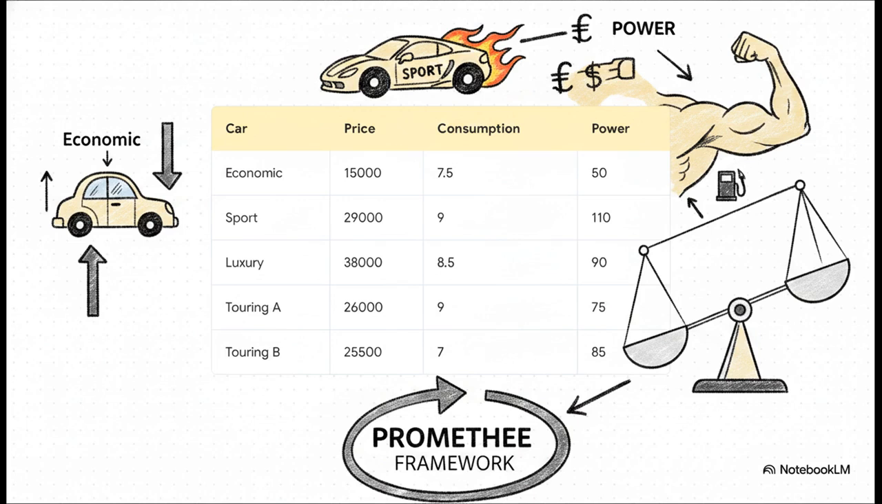The data reveals a hard, undeniable truth. No single car wins across the board. Every single vehicle has an Achilles heel. A calculated compromise isn't just a nice-to-have here, it's literally our only viable way forward.